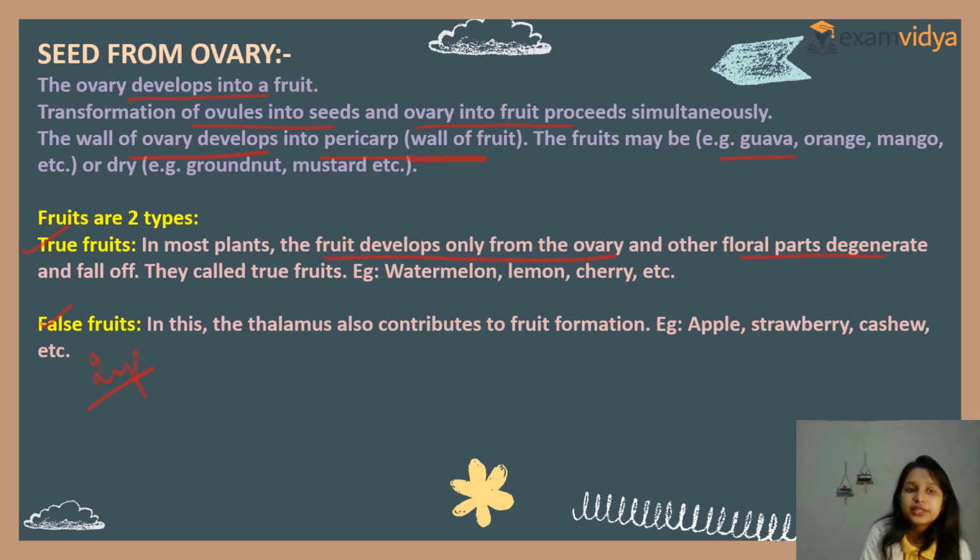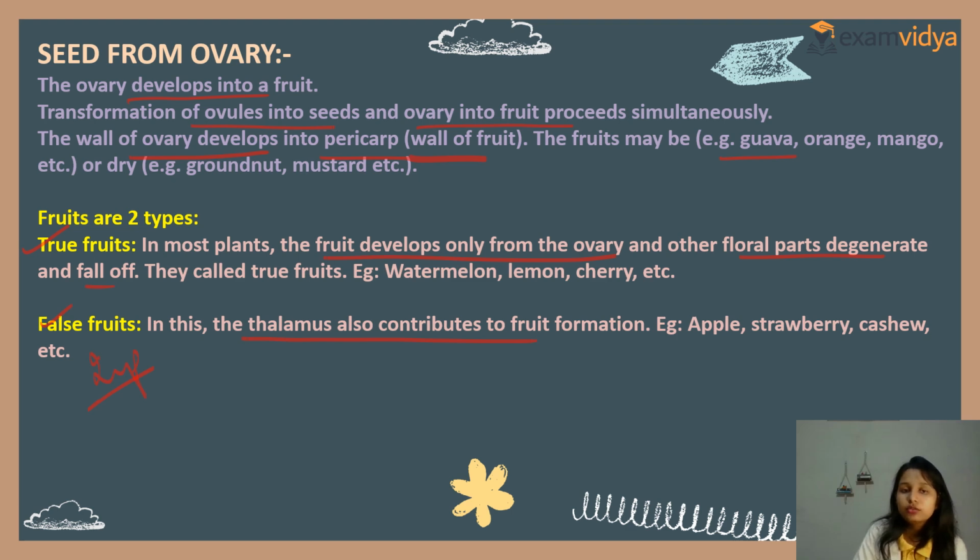and other floral parts wither and fall off. But in false fruit, the thalamus also contributes to fruit formation. Clear? So this is known as false fruit, like apple, strawberry, cashew. These are false fruit. But what is true fruit? Watermelon, lemon, cherry. These are known as true fruit.